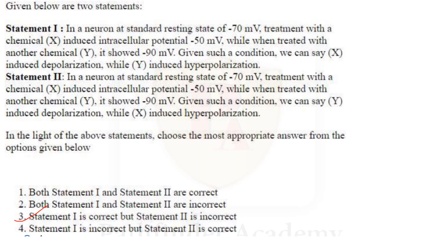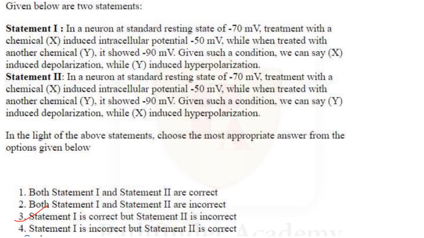Okay. Now what is the first statement? In neuron at standard resting potential minus 70 mV, treatment with X induced intracellular potential of minus 50 mV. So X is causing the resting membrane potential to become less negative, that is from minus 70 mV to minus 50 mV. So it is depolarization. So as per statement 1, we can say X induced depolarization. As per statement 2, it is hyperpolarization. So statement 2 is not correct while statement 1 is correct.